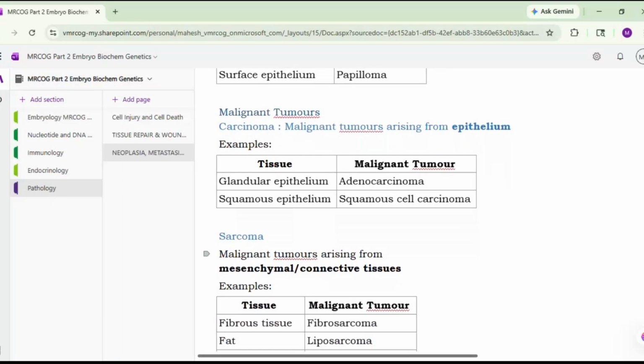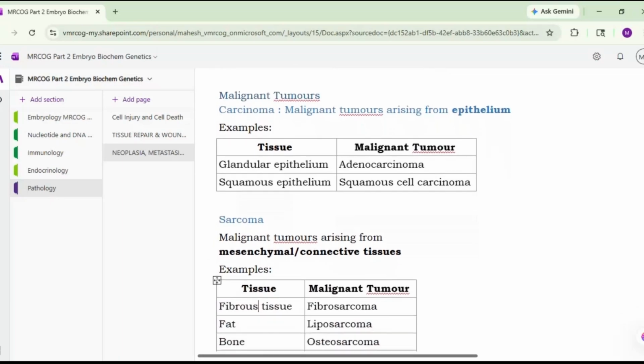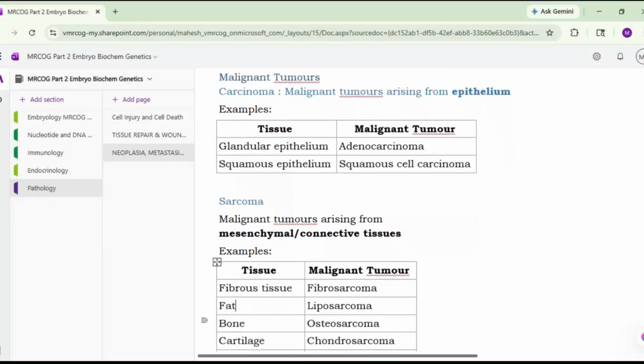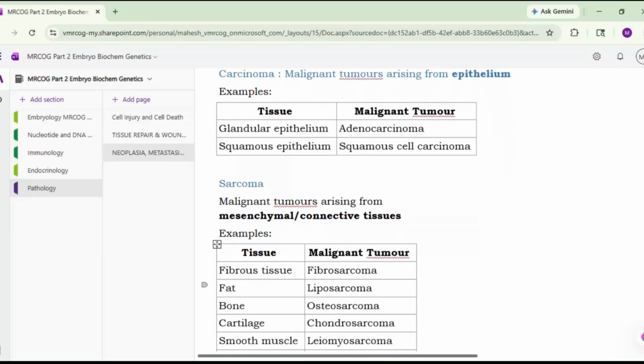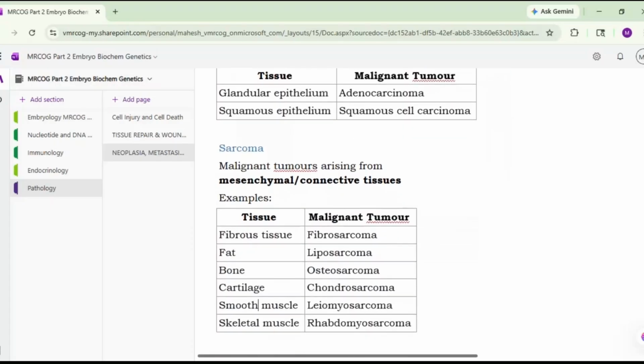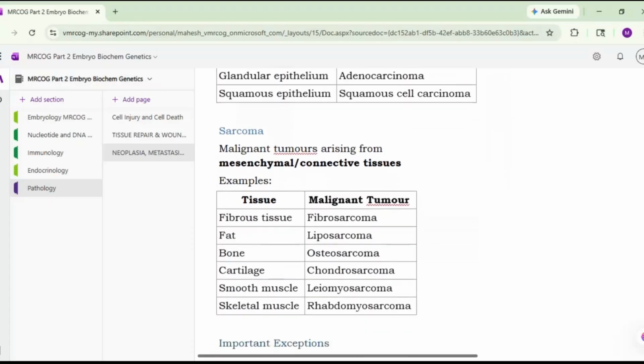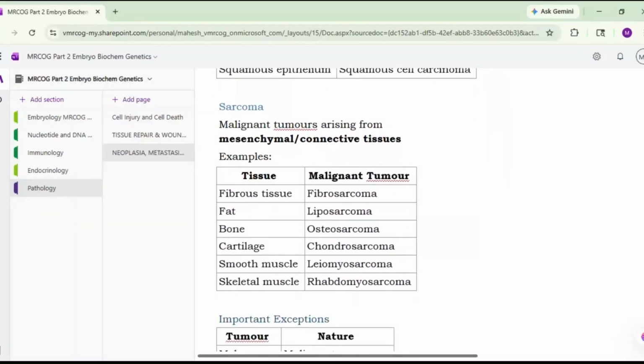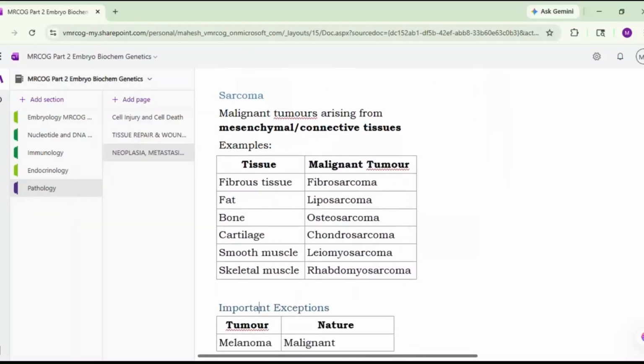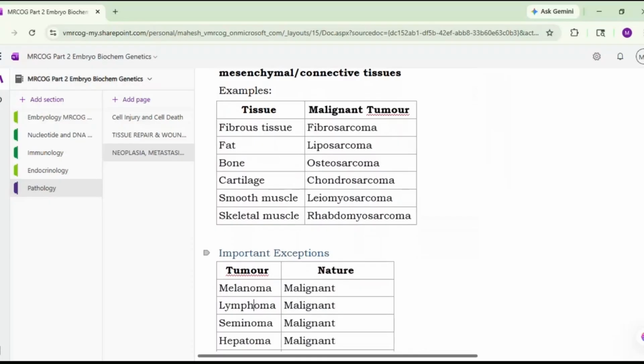So sarcoma is a malignant tumor arising from mesenchymal connective tissues. From fibrous tissue, you have fibrosarcoma. From fat, you have liposarcoma. From bone, you have osteosarcoma. From cartilage, you have chondrosarcoma. Smooth muscles will give rise to leiomyosarcoma. Skeletal muscles will give rise to rhabdomyosarcoma.